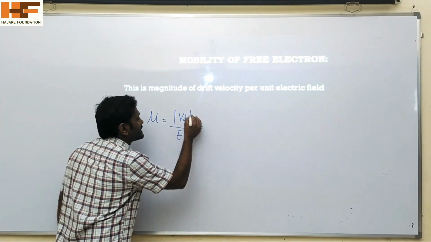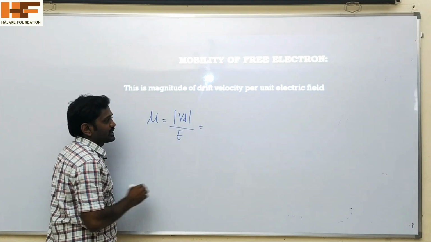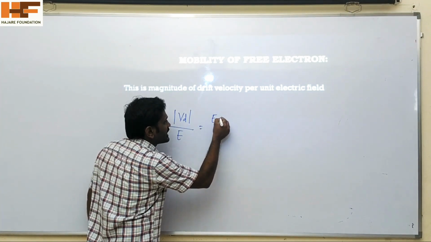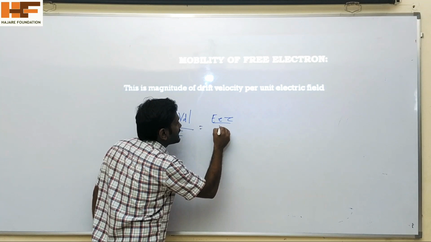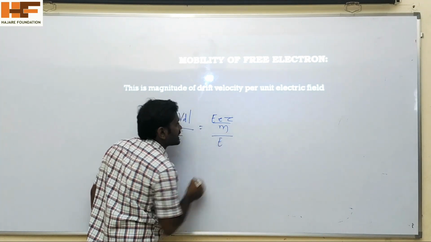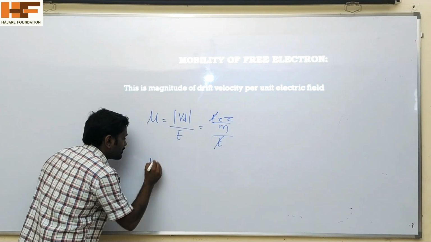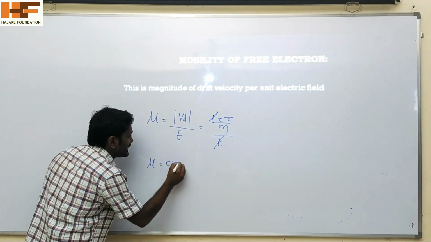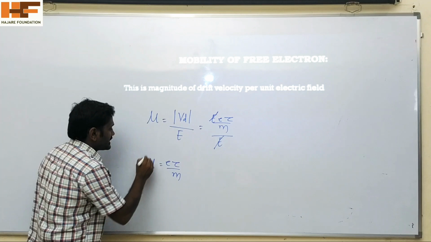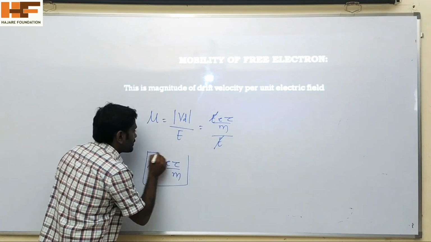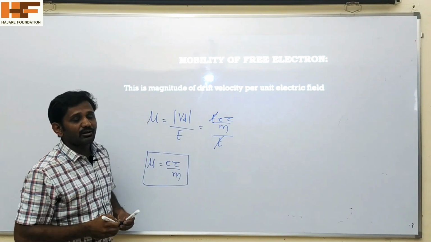What is the magnitude of the drift velocity? We already know that it is e tau upon m, times E, divided by E. Here E and E get cancelled, therefore mu is equal to e tau upon m. It is the expression for the mobility of free electrons.